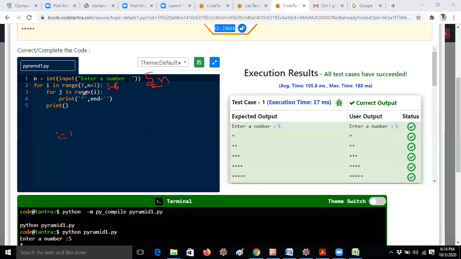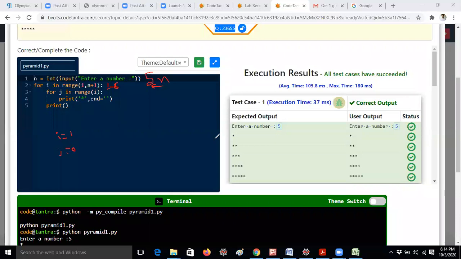Then for j in range of i. That means j in range of i value 1. So j in range of 1 means j will be iterated only one time. J in range of 1 means the j value is 0. You know already, guys, here I am giving a range of 1 parameter only. Range of 1 means it will take j equal 0, so j iterated only one time.